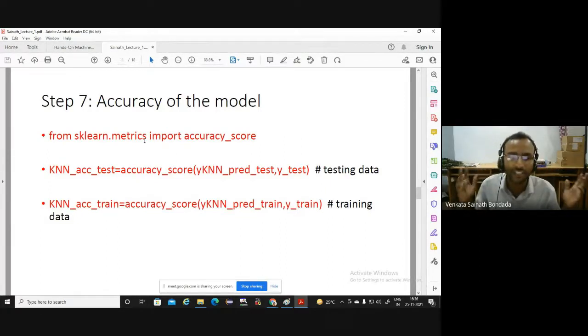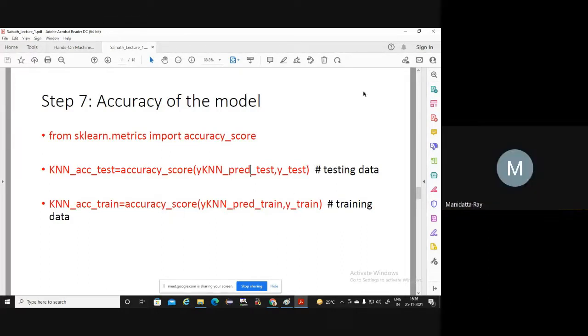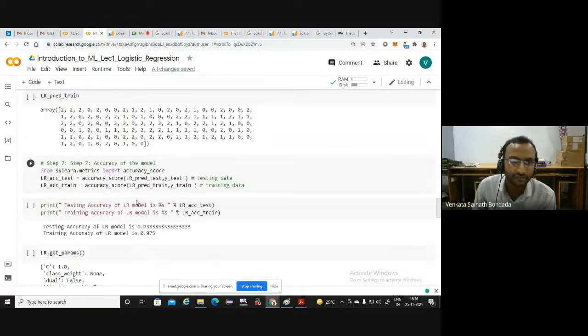We're just going to copy it. Okay. We're going to use this accuracy score. You simply take this, and then whatever the accuracy of the test data and the training data is, we are going to copy and then print them. That's it.